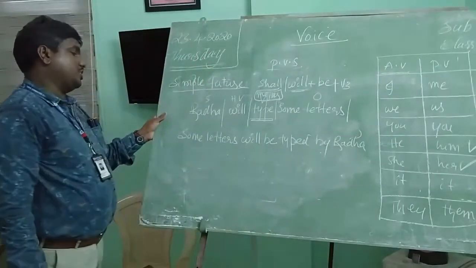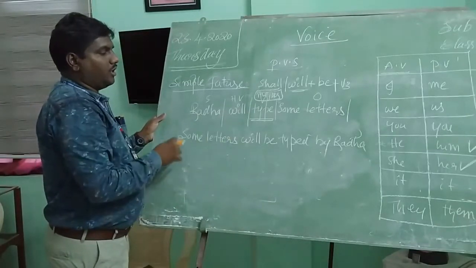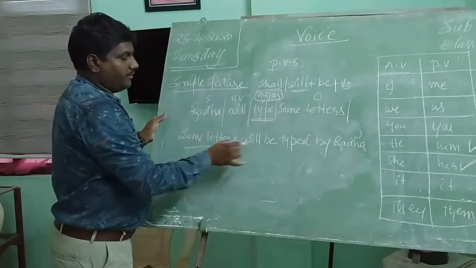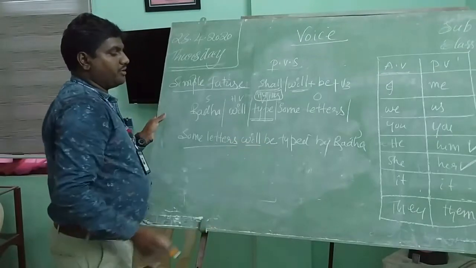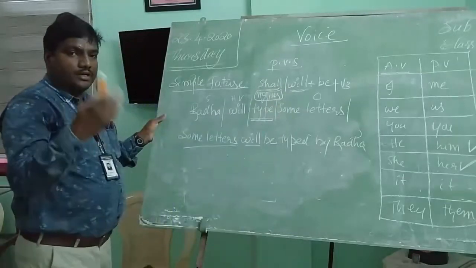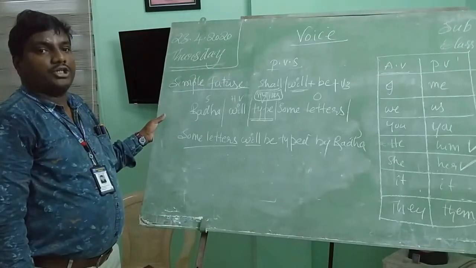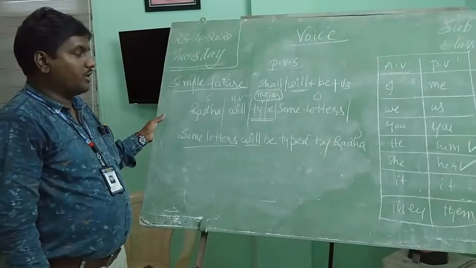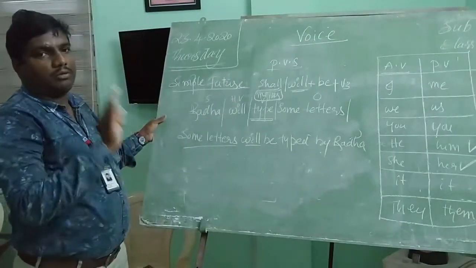Now let us write a structure. First, before writing the structure, let us see how we apply the rules. Some letters, the object changes into the subject. Will be, the helping verb will be used. Here be is used with the following helping verbs, children. Not only shall and will, there are some other modal verbs too, like can, must, should, would. After the modal verbs, in passive voice, we have to use be. Be can be used for some modal verbs also.